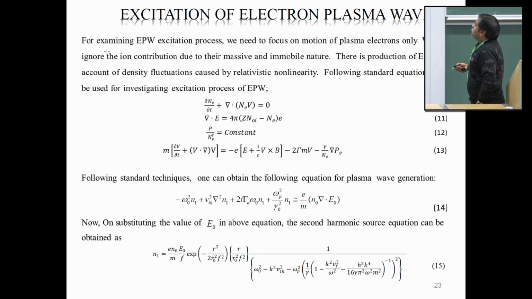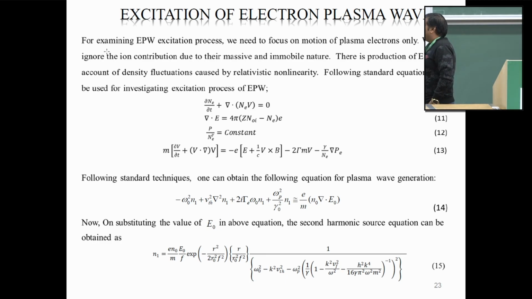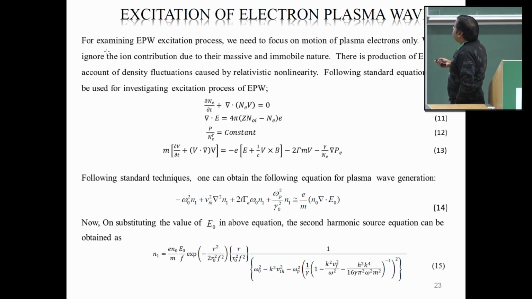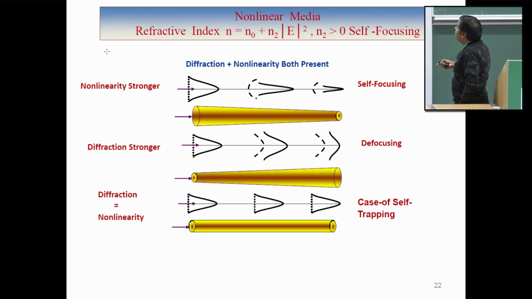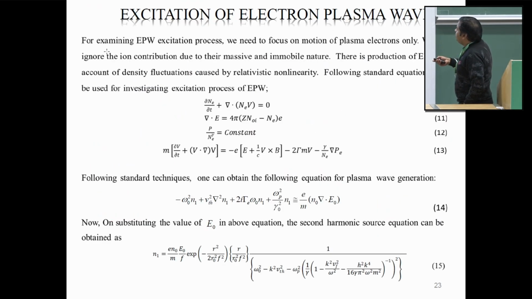Now, excitation of electron plasma waves. For examining the electron plasma wave excitation process, we need to focus on the motion of plasma electrons only. So the following standard equations may be used for investigating the excitation process of the electron plasma wave: equation of continuity, Poisson's equation, equation of state, and equation of motion. Following standard techniques and making use of perturbation analysis, we can obtain this equation for the plasma wave generation. On substituting the value of E naught from equation number 6, we get this second harmonic source equation, which is represented by equation number 15.